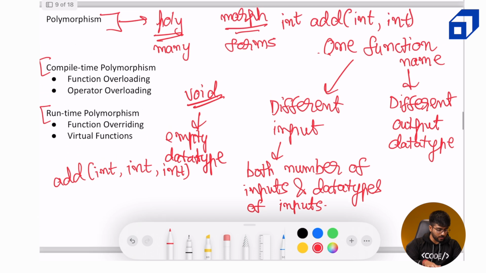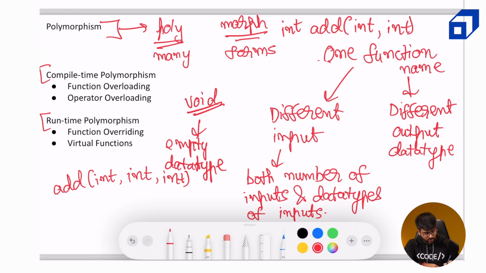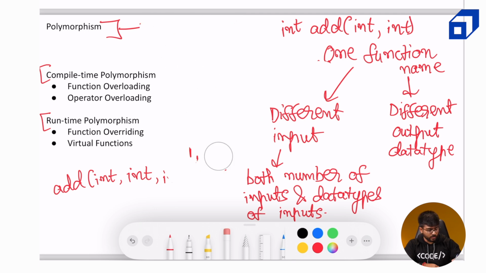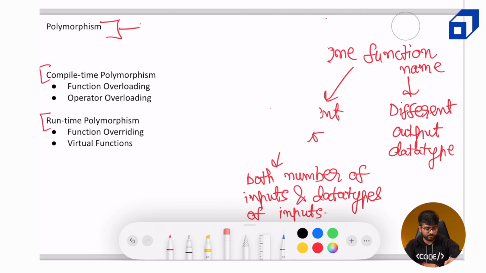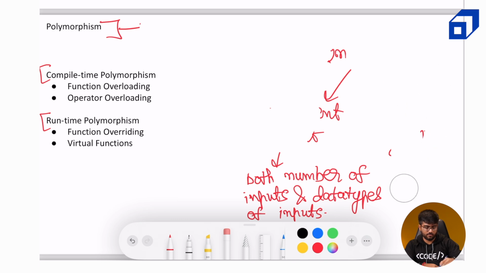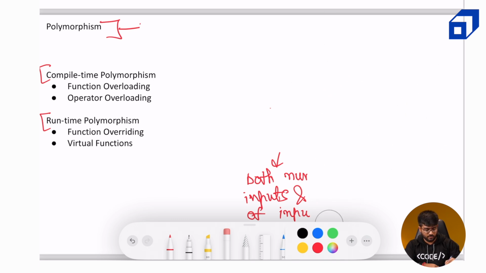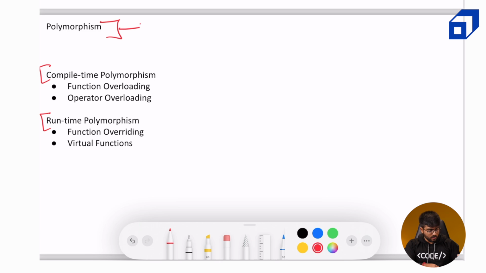Okay, now let me just get rid of this and I will explain what compile time and runtime means over here. So first of all, whenever there is a function definition, which defines what the input data types are, what the output data type is, what is the name of the function, and what is the code block inside the function.